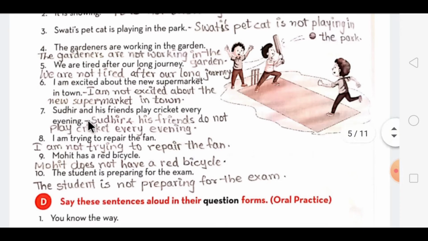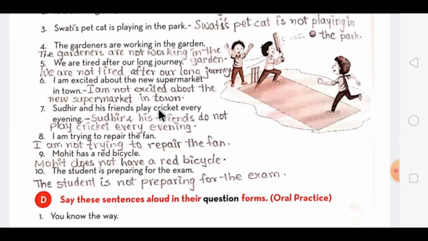The seventh one is Sudhir and his friends play cricket every evening. Now here there is a slight change. Here no be verb is mentioned. So you have to use the words do or does depending on the subject. Here dear students, the subject is plural because many children are mentioned over here. So you have to use the words do not. And here S is already not there in the verb, so no need to remove that. So the answer will be Sudhir and his friends do not play cricket every evening.